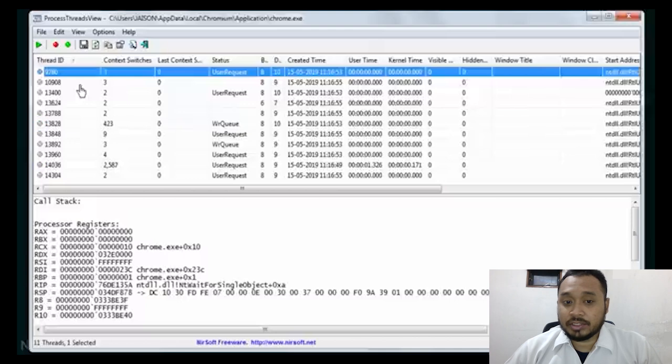The multiple thread process could process more than what every program needs.